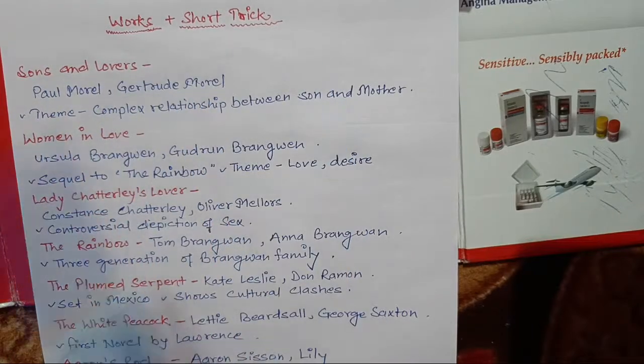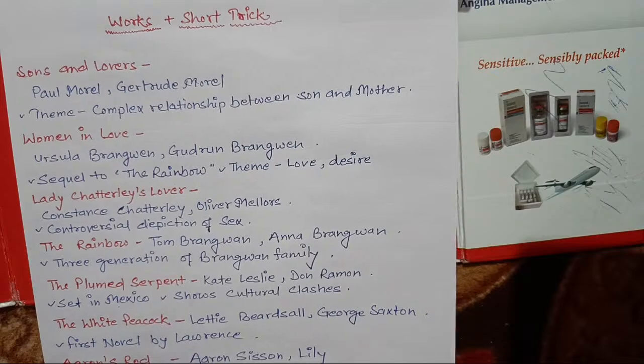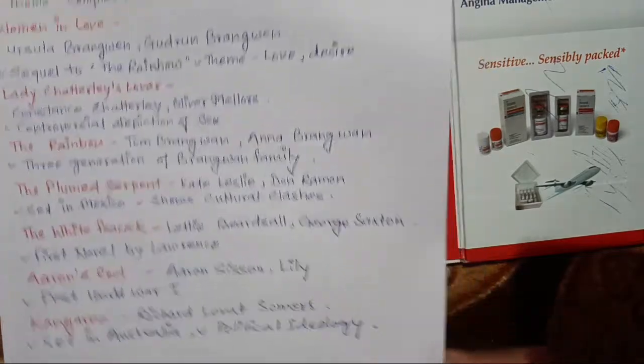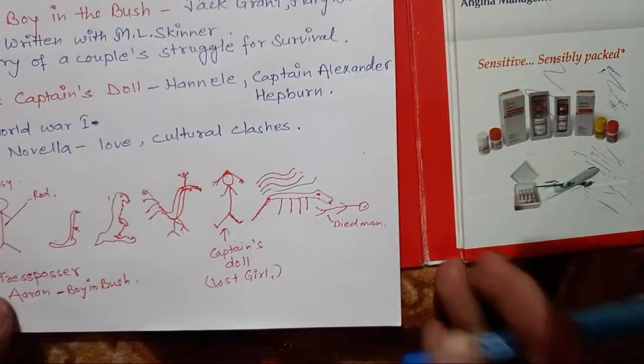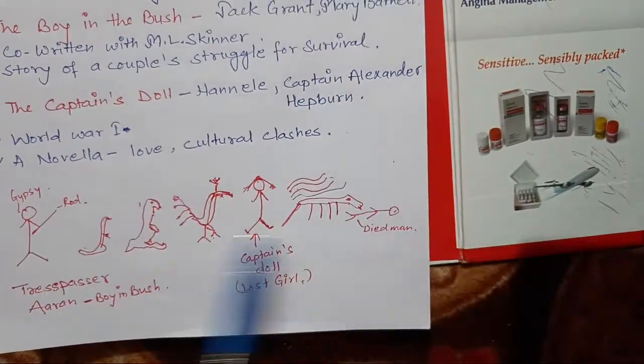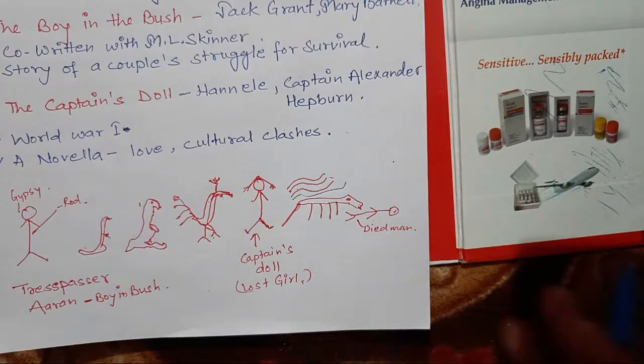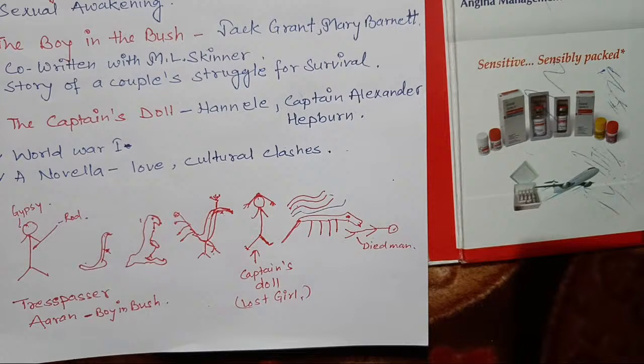So in this way you can remember all these works, and the animals and other things. Just take a pen and you will understand how helpful these tricks are. Once you have established all these works in your mind, you can practice it many times and fix all these things in mind.